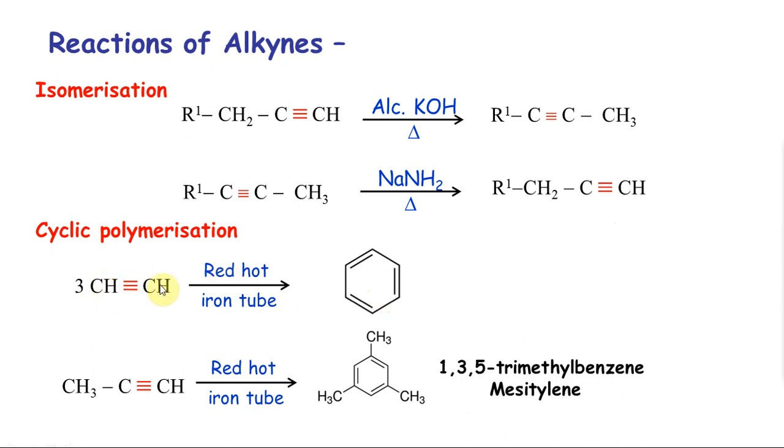So if 2 carbons times 3 gives you 6, 3 carbons times 3 gives you 9 carbons, except only this is the point of focus. So this gives you benzene, these 3, this becomes 3 substituent. 1, 2, 3, 4, 5. So 1, 3, 5, trimethyl benzene, also called mesitylene. This is useful for dye preparation. Okay. Also, this is a very good solvent for some of the organic chemistry reactions.